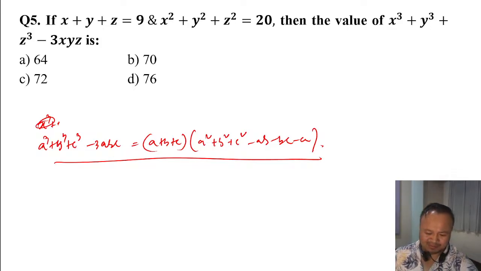So I have this perfect cube form and you are going to subtract something.